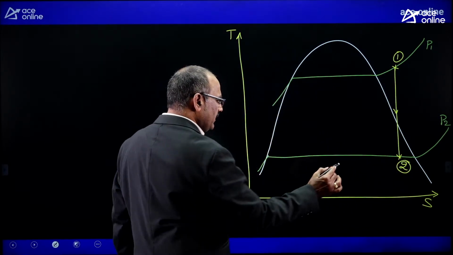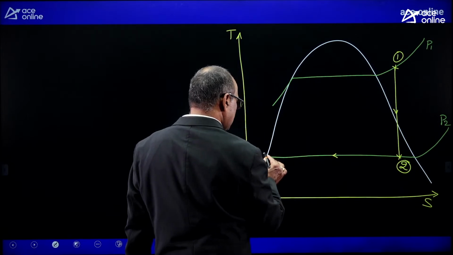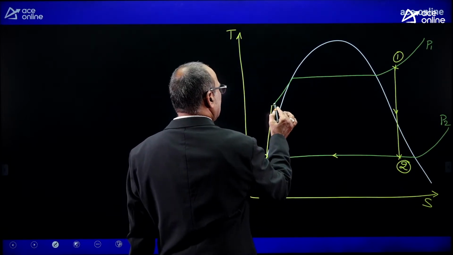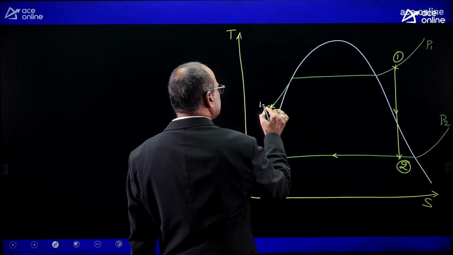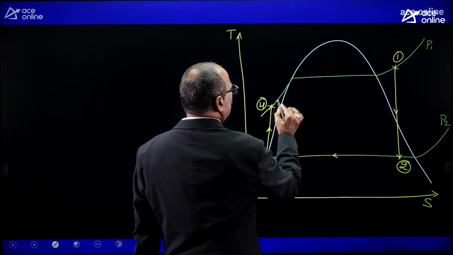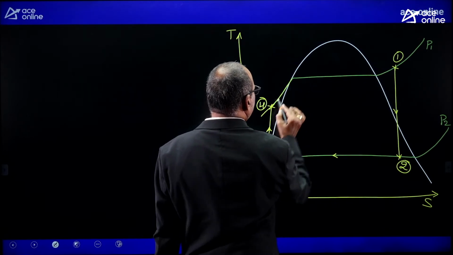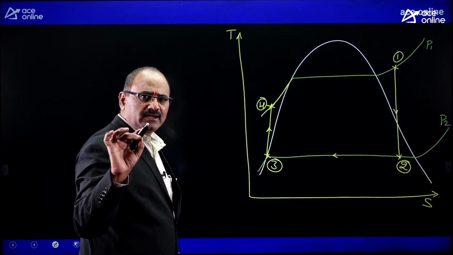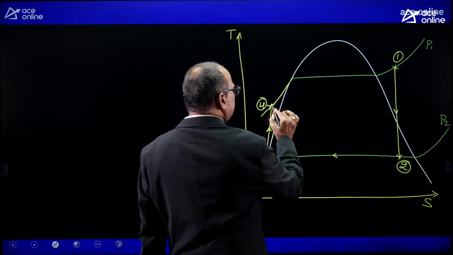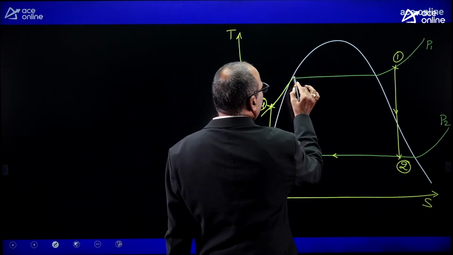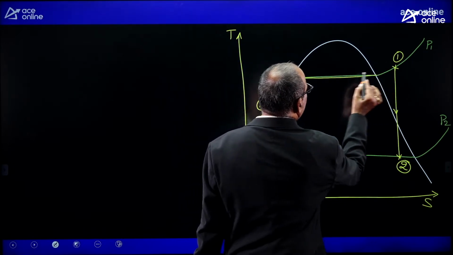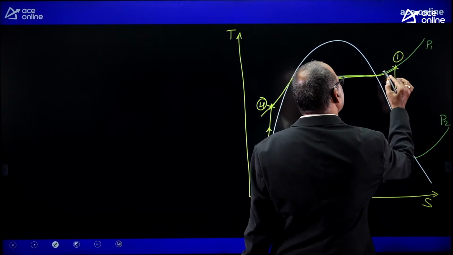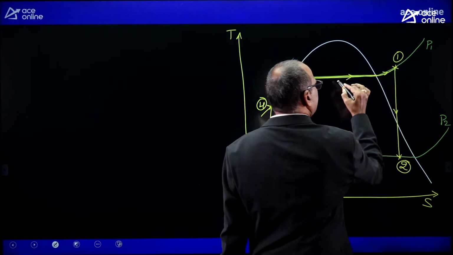Okay. Followed by 2 to 3 condensation process, 3 to 4 isentropic pumping process, and 4 to 1. That means with state 4 temperature, the feed water enters the boiler. Then that feed water becomes saturated liquid, saturated liquid becomes saturated vapor, and saturated vapor becomes superheated vapor.